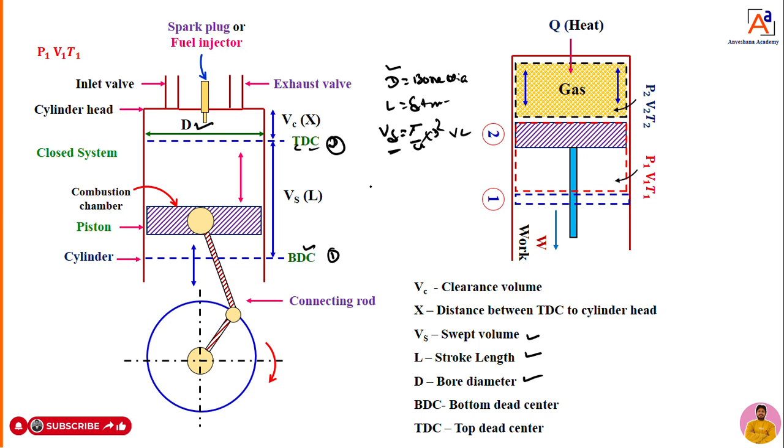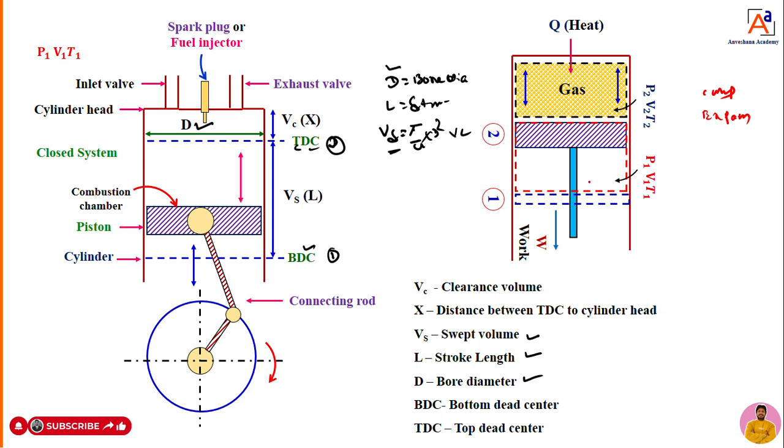It's a cycle, so it will help us. Now, when the piston is moving up and down, we are going to have different processes. One, we are going to have a compression process, and one, we are going to have an expansion process. When it is moving up and down, that plays a very important role.